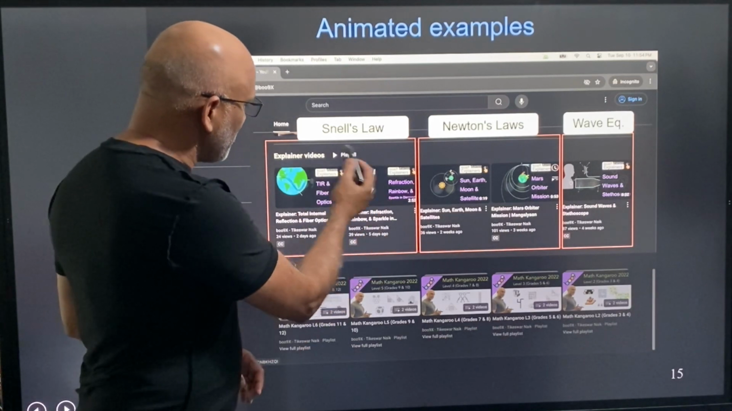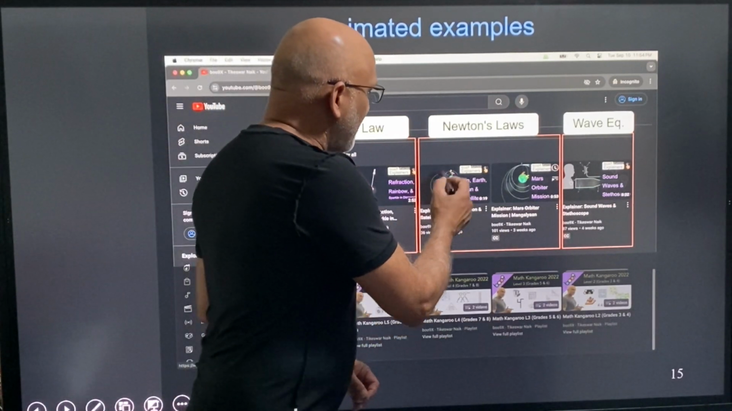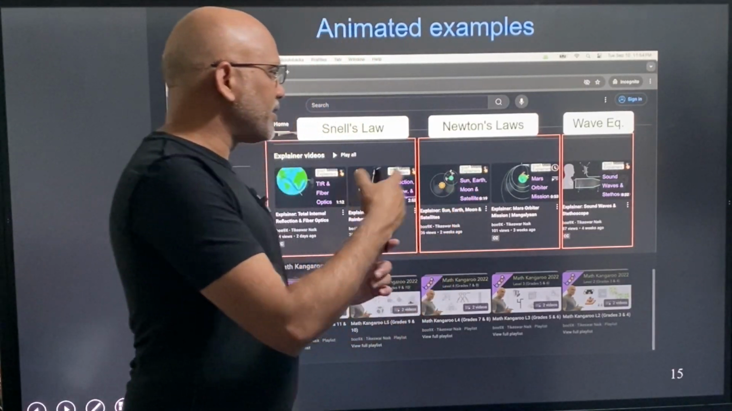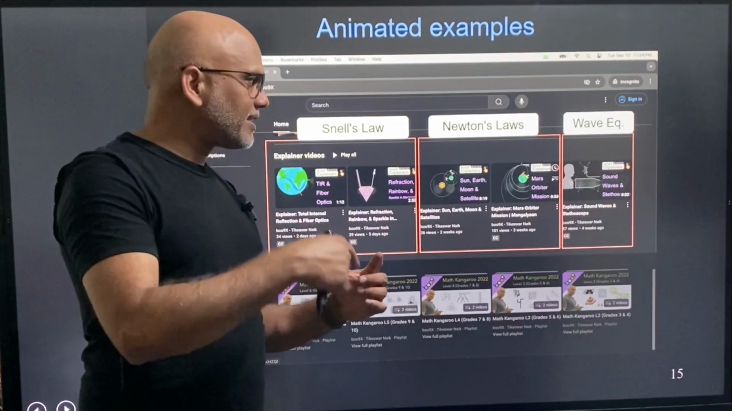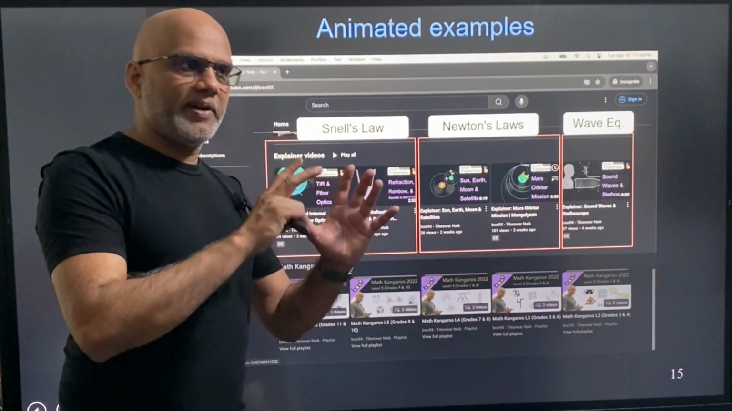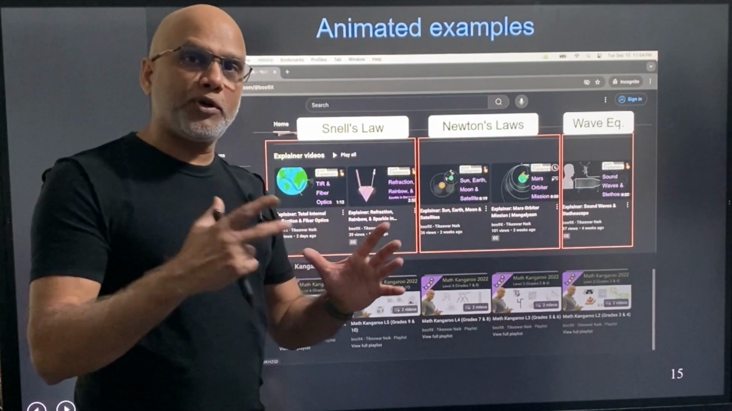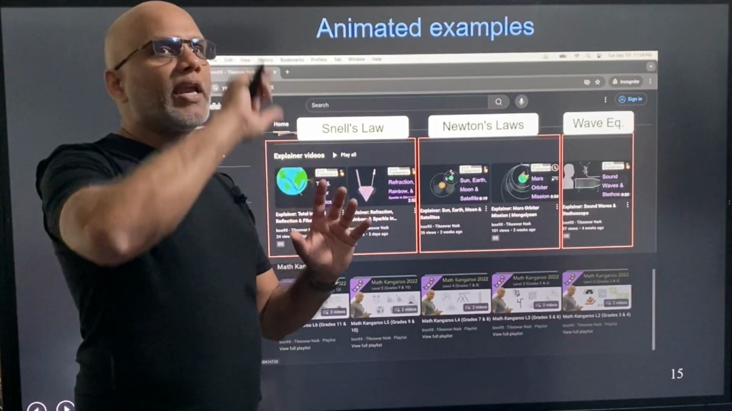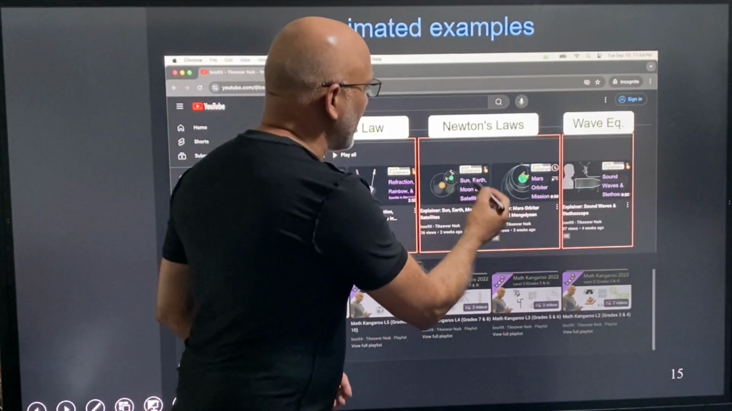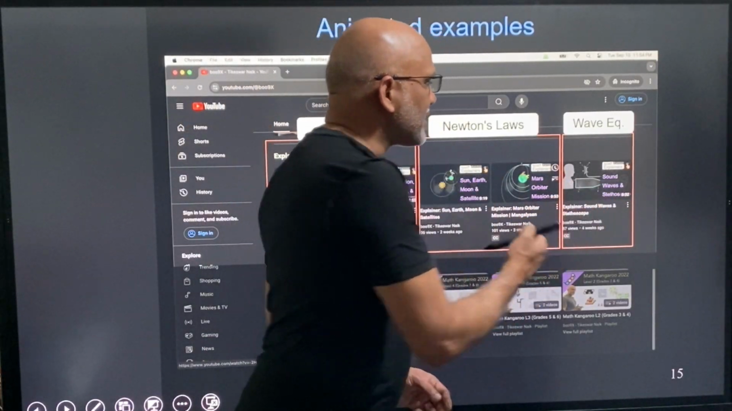So I had done these two animations using Snell's law, and then I have done another animation where it shows how the Earth is rotating around the sun and how the moon is rotating around Earth, and satellites. And I have another animation that in a very simple way depicts the Mars orbiter motion, how we are able to send satellites to rotate around Mars.